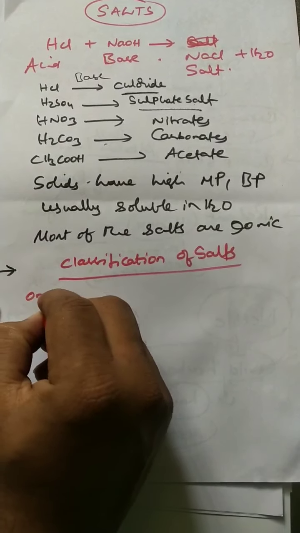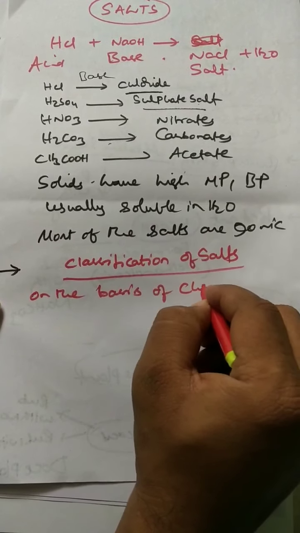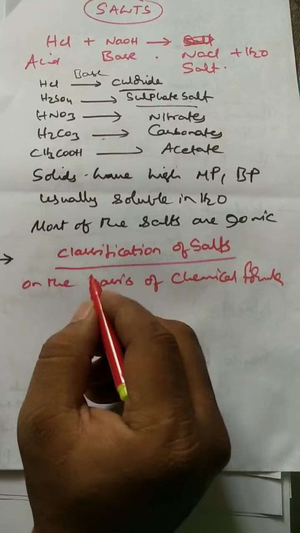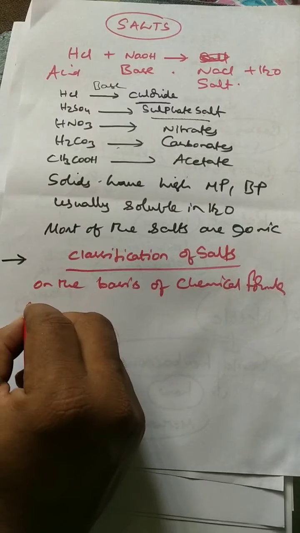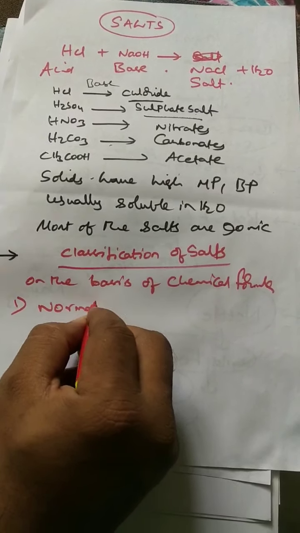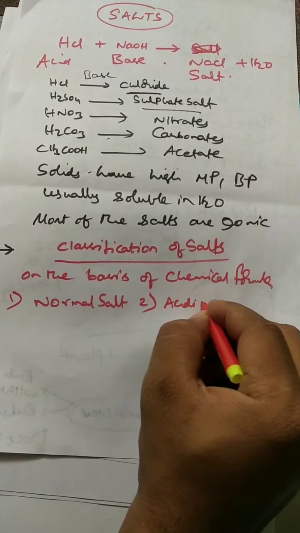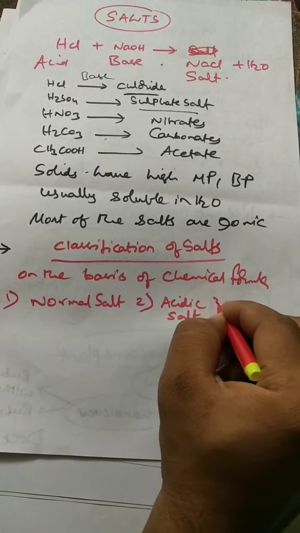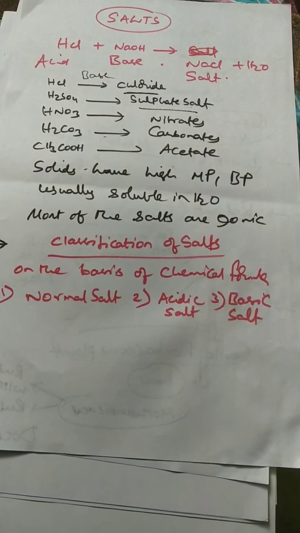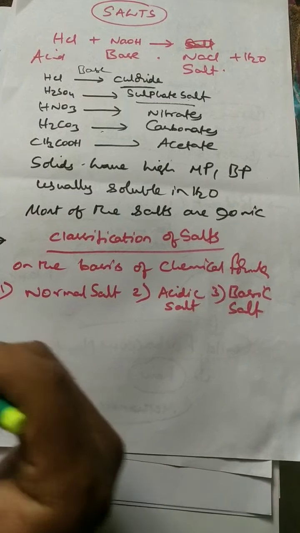On the basis of chemical formula, these salts are classified into three types. What are the three types of salts? Normal salt, acidic salt, basic salt. On the basis of chemical formula, salts are classified into three types: normal salt, acidic salt, basic salt.